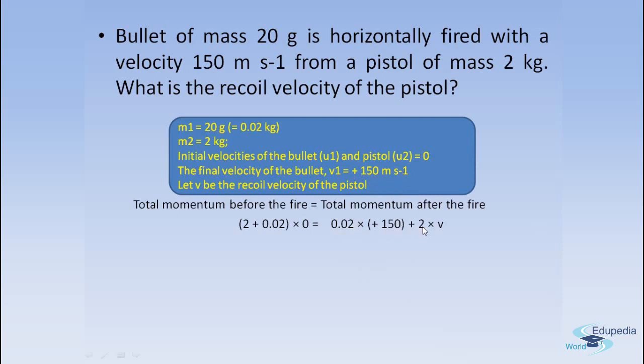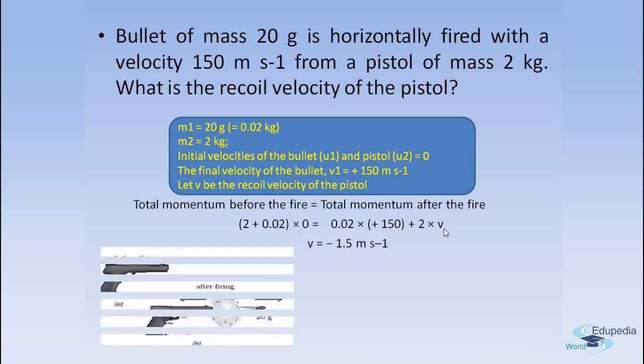Plus m2 into v2, where m2 is 2 kgs into v, the velocity of the pistol. Now if we calculate v from this equation, we will get minus 1.5 meters per second, which shows that the minus means it is in the opposite direction to that of the movement of the bullet, right? So this becomes the recoil velocity of the pistol.